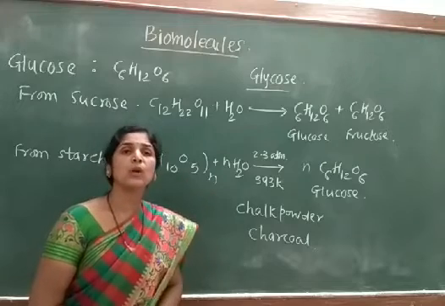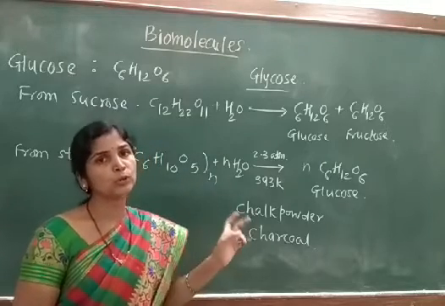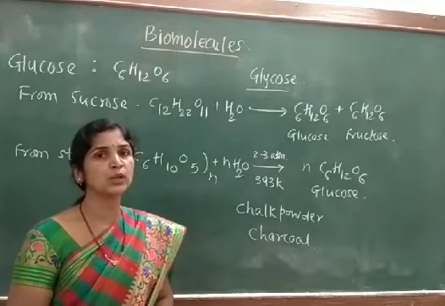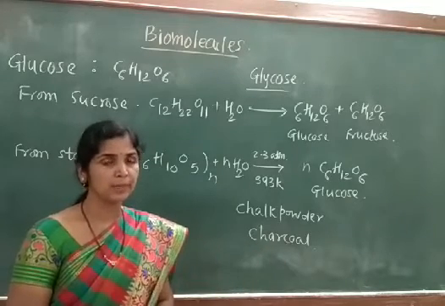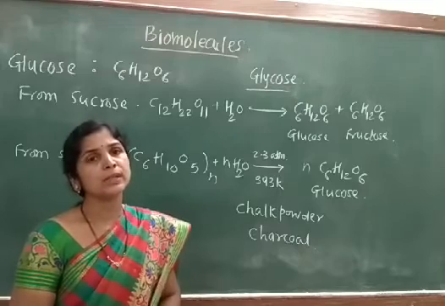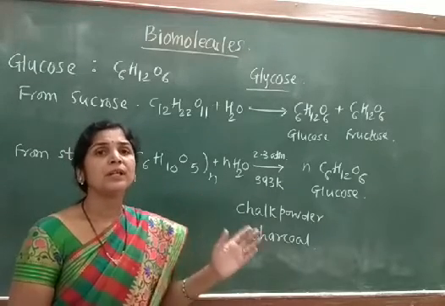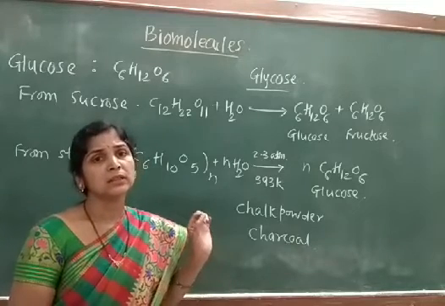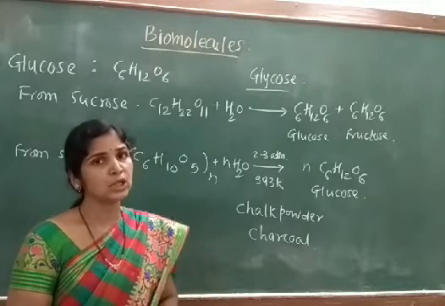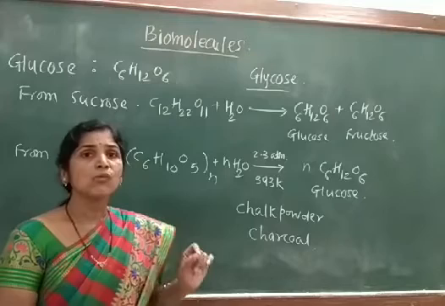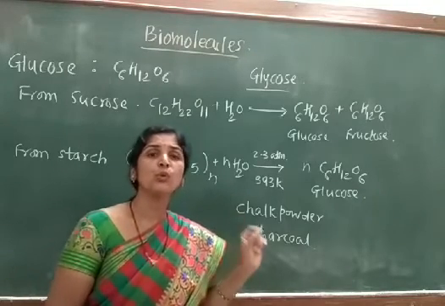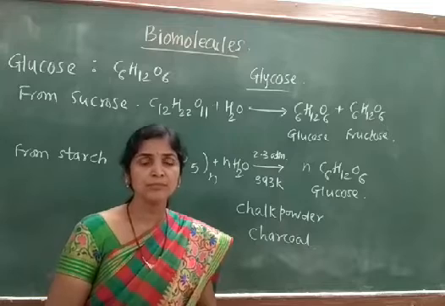The important thing to keep in mind is that glucose and fructose, though both hexose sugars, have to be separated. For the separation, after the hydrolysis has been completed, we add ethyl alcohol to the solution. What is the work of ethyl alcohol? The solubility of glucose and fructose is different.